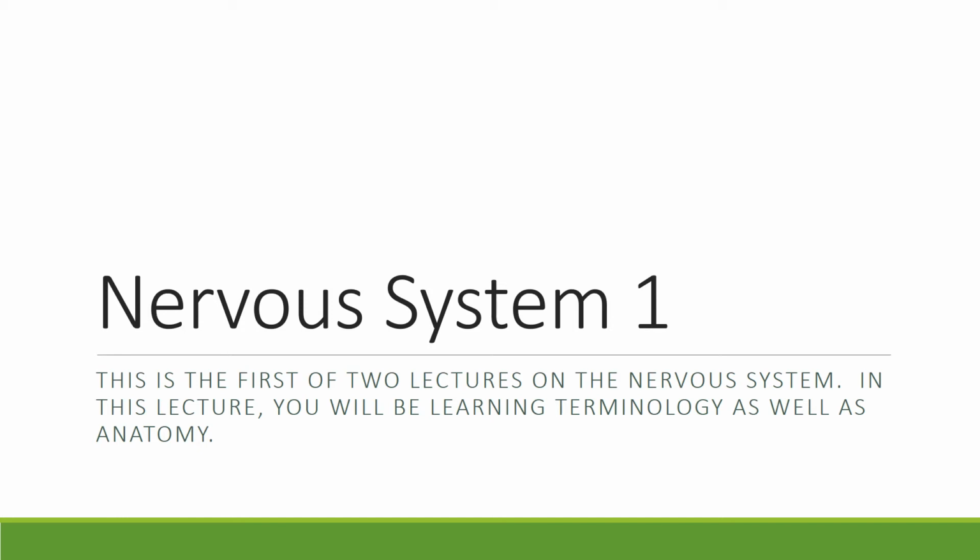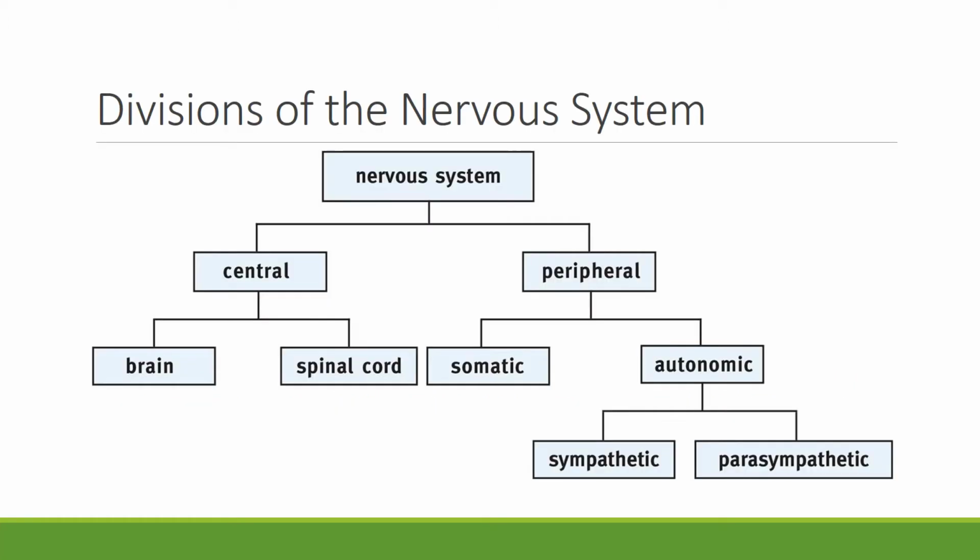This is the first of 2 lectures on the nervous system. In this lecture, you'll be learning both terminology as well as anatomy. These are the divisions of the nervous system. The nervous system is divided into a central nervous system and a peripheral nervous system. The central nervous system is your brain and spinal cord. The peripheral nervous system is everything else.